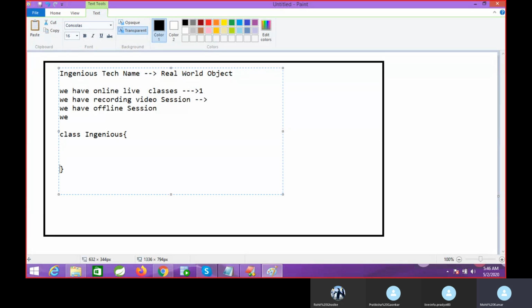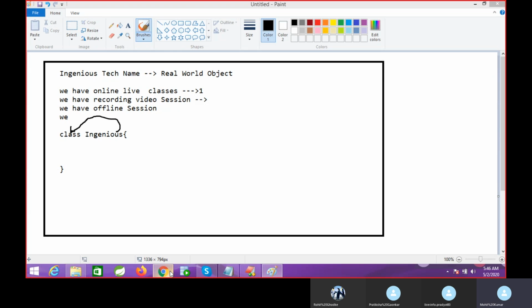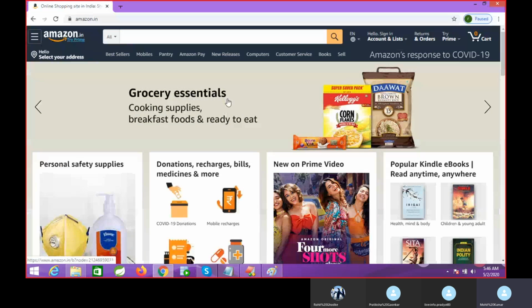Why are we writing this class name? Class is a keyword. By using this class keyword, we convert the real world object into the programming world. Programming means automation. This Amazon application is automated.